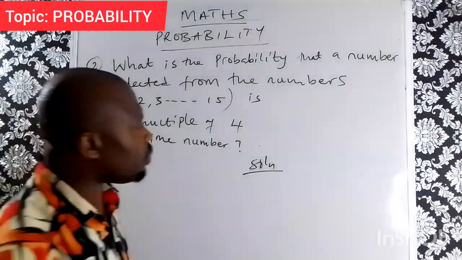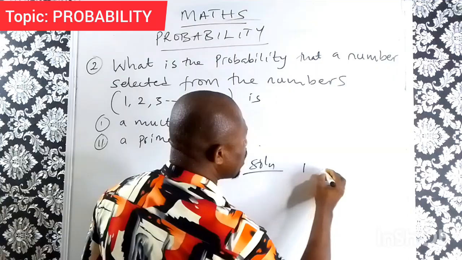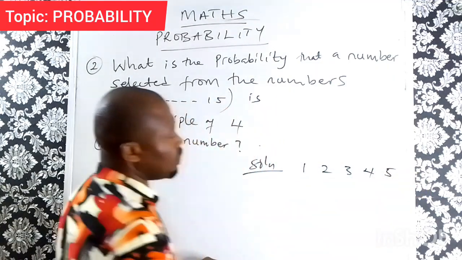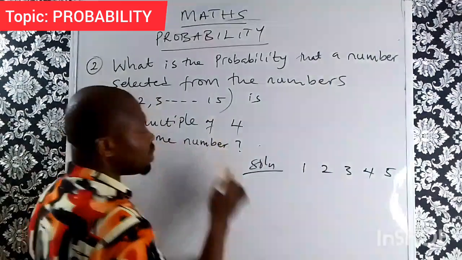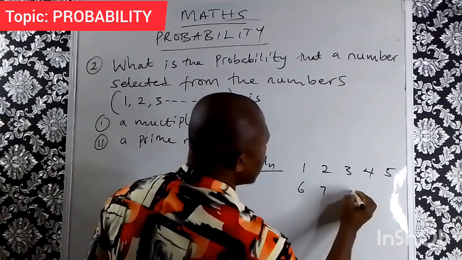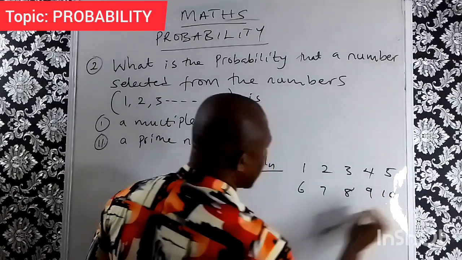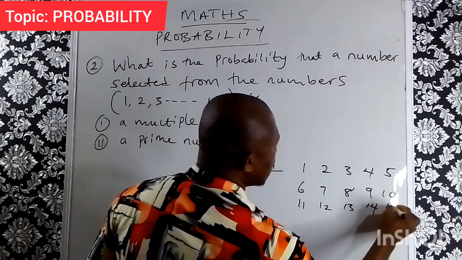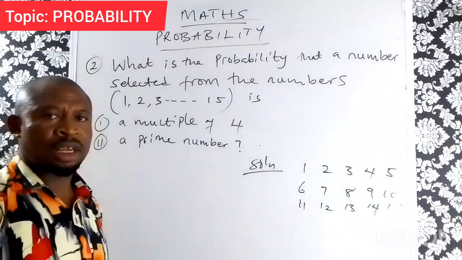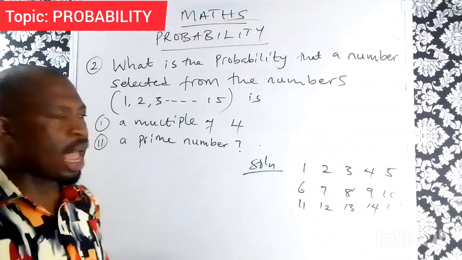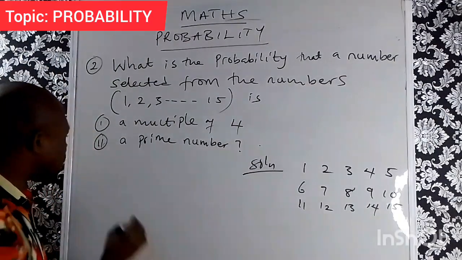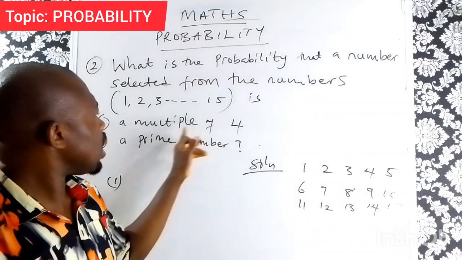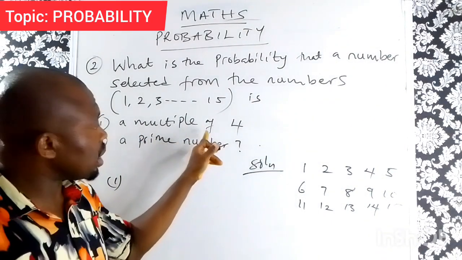The content of these numbers are 1, 2, 3, 4, 5, you continue until you get to 15: 6, 7, 8, 9, 10, 11, 12, 13, 14, and finally 15. So this can now help us to solve this problem.